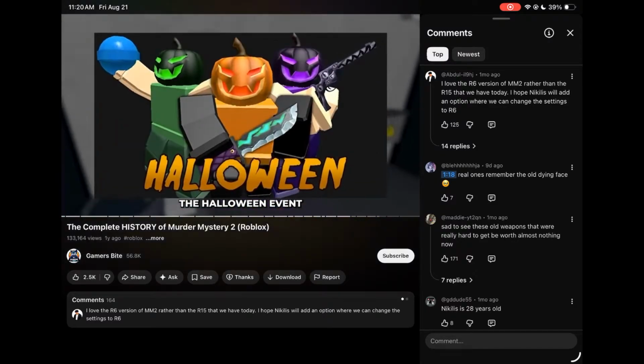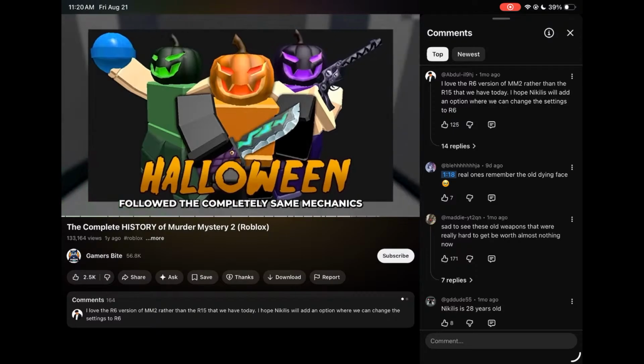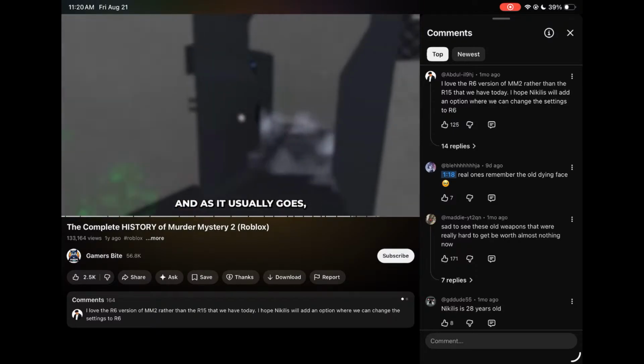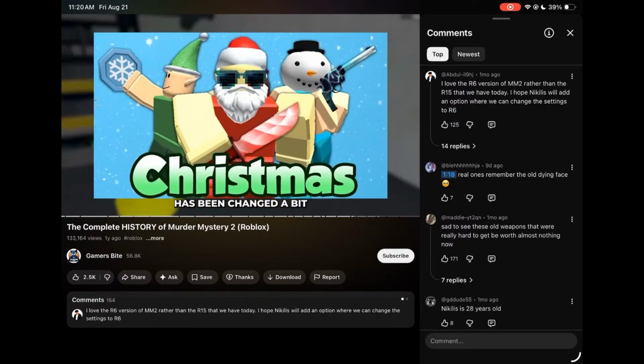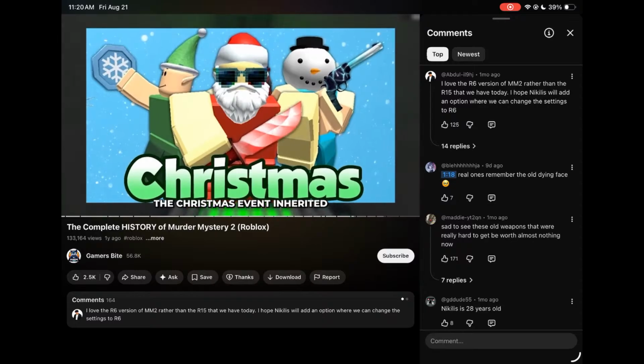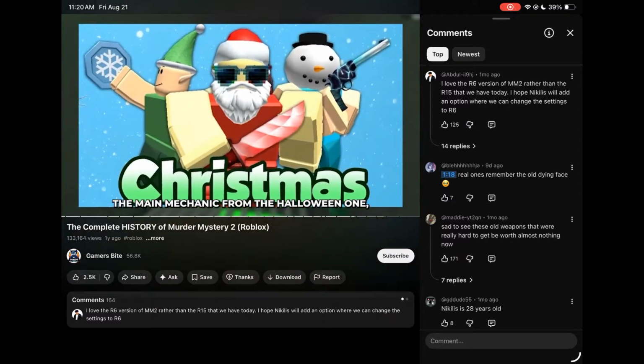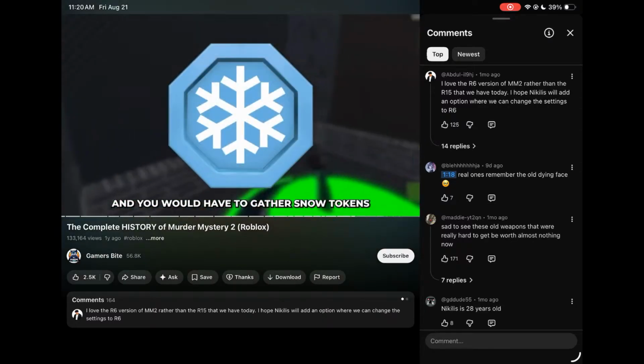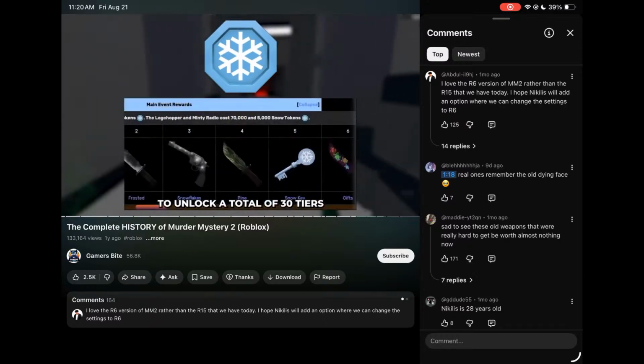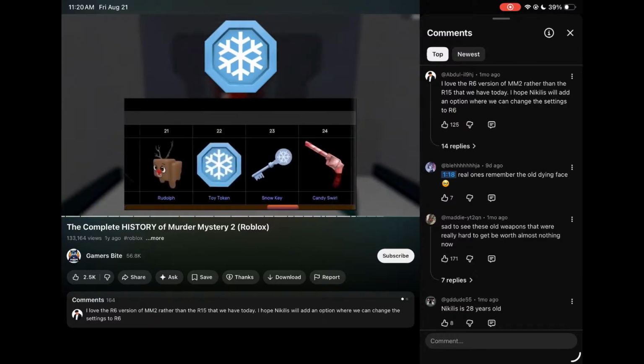The Halloween event followed the completely same mechanics as last year, and as it usually goes, the Christmas event has been changed a bit. The Christmas event inherited the main mechanic from the Halloween one, and you would have to gather snow tokens to unlock a total of 30 tiers with different weapons.